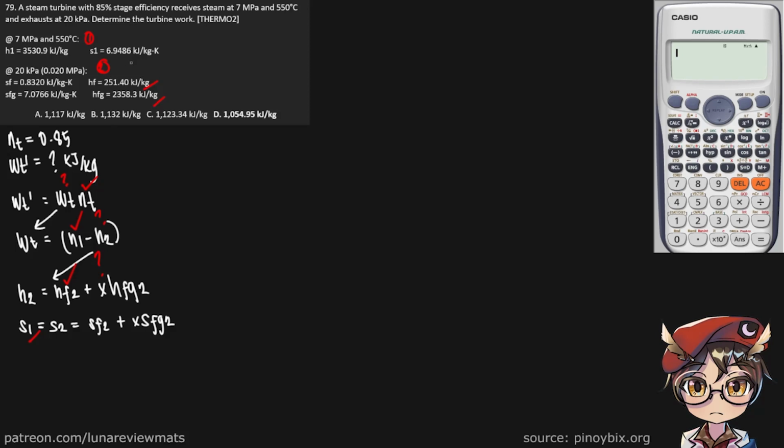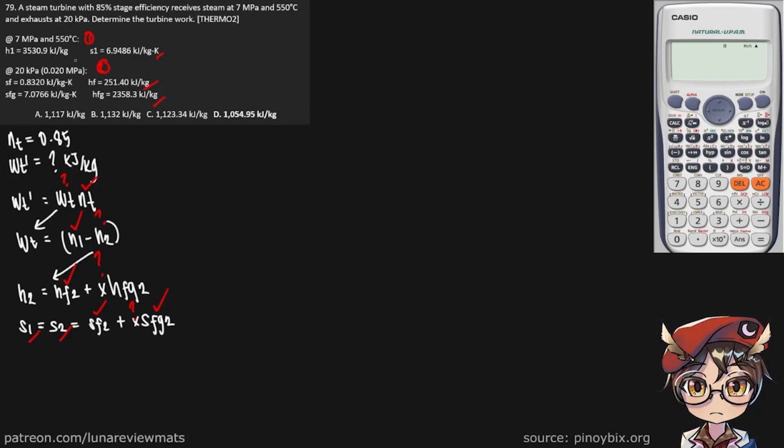We're given our S1. S1 is equal to S2. SF we're also given, and SFG we're also given. So now we can find X using shift solve.